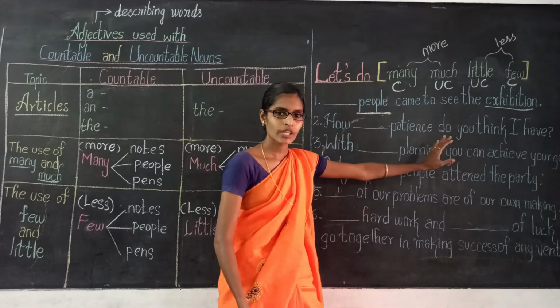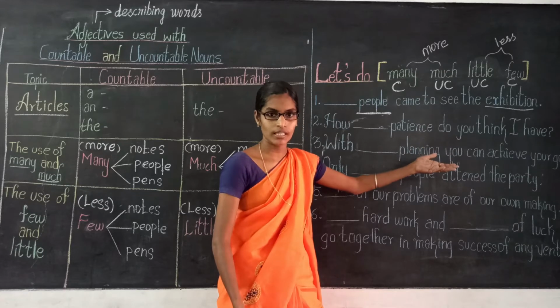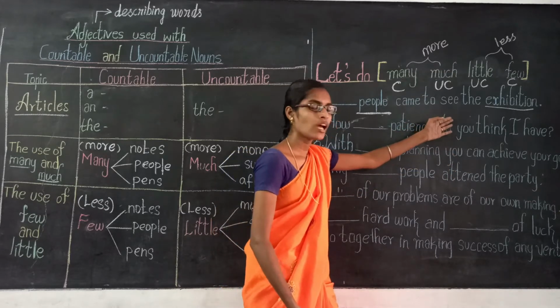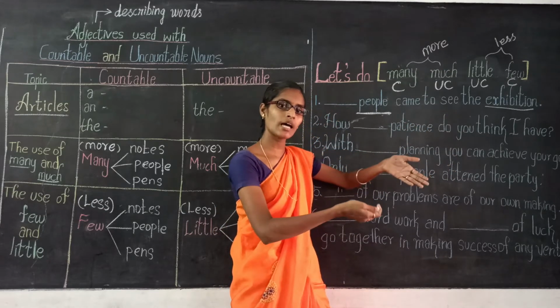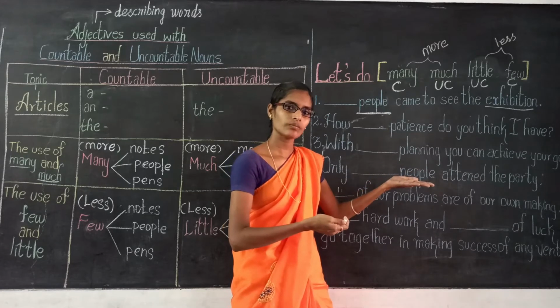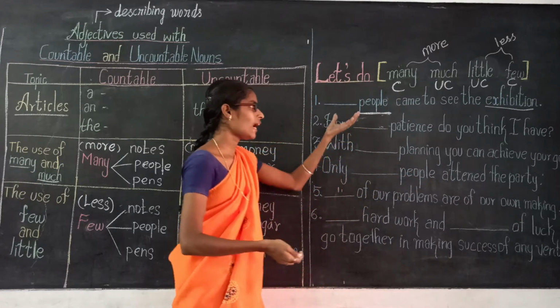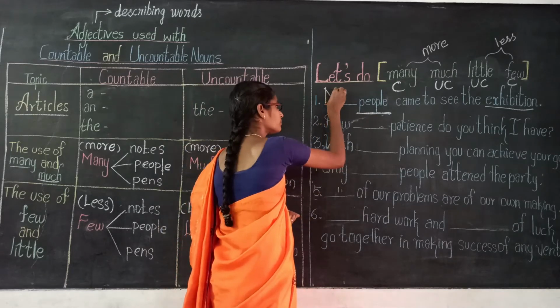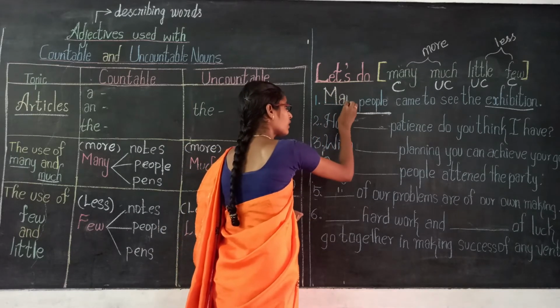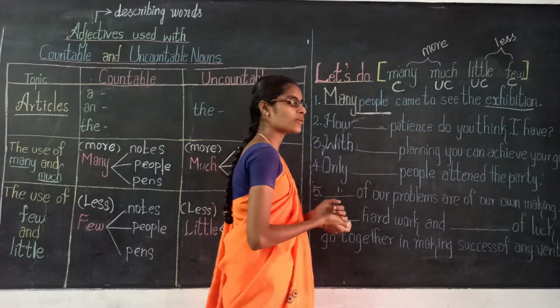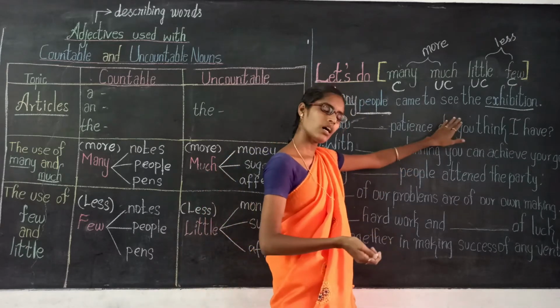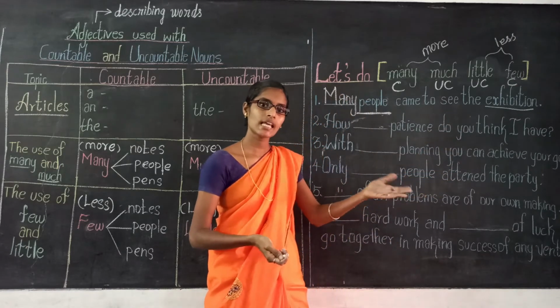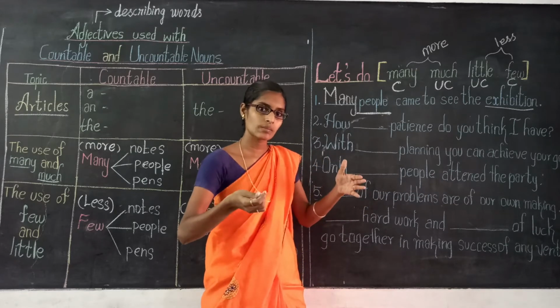Exhibition is a most visited area, so few people or many people may go. It has more possibilities. So, many people. Few people are visited or many people are visited. In the sense, it gives more possibilities.